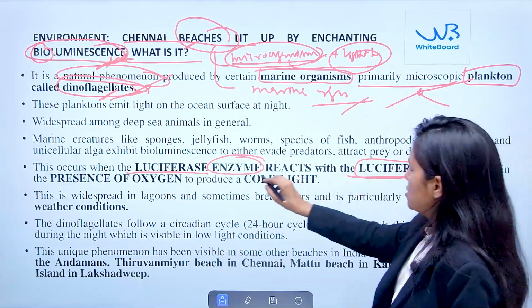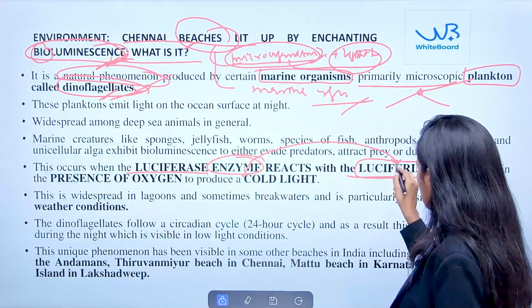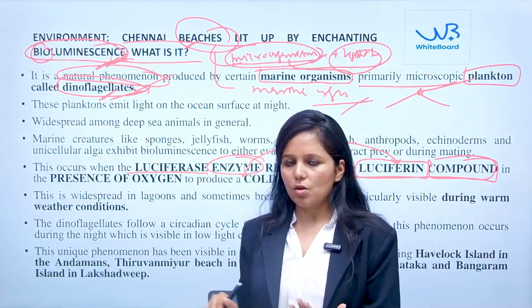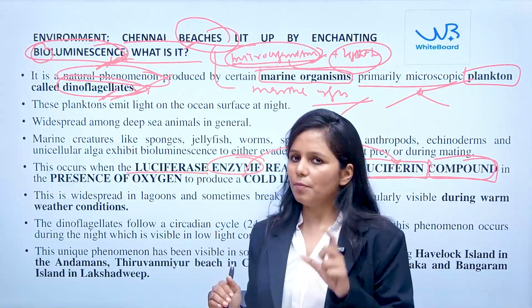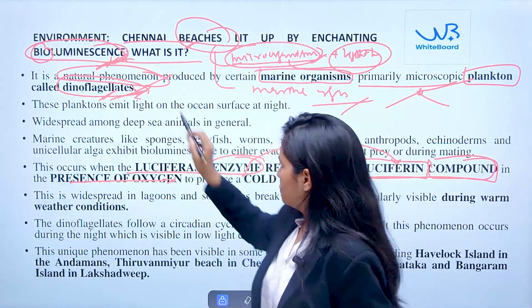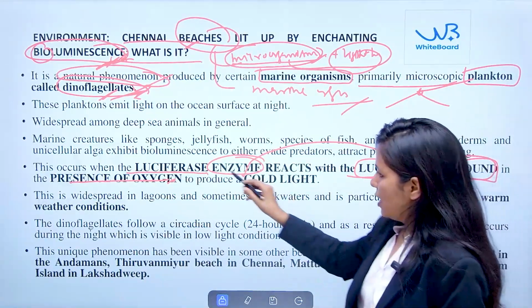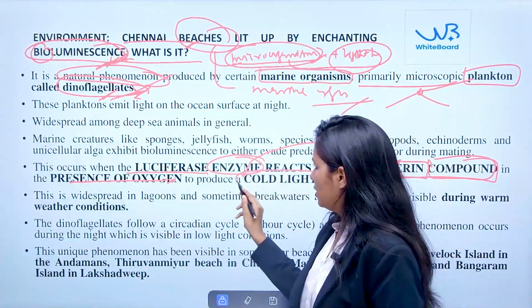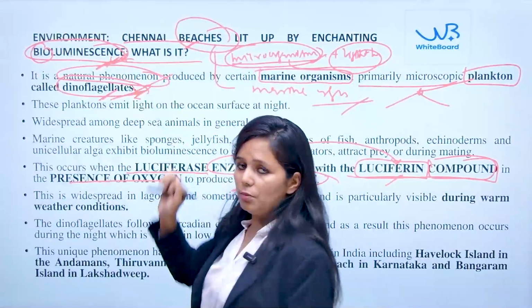So this enzyme works as a catalyst to burn the luciferin, and that too in the presence of oxygen. We all know that for burning it is essential to have oxygen. So in these microorganisms there is burning of the luciferin compound, and after the burning, cold light is produced, which is nothing but bioluminescence.